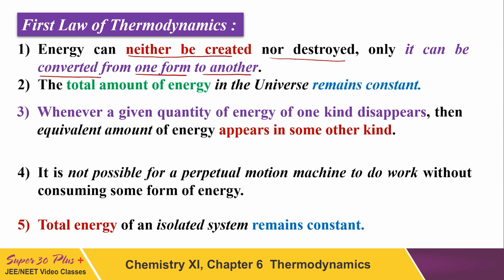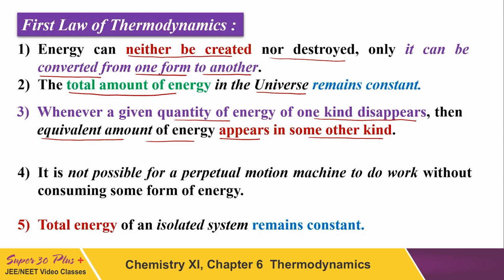So if energy cannot be created or destroyed, the total amount of energy in the entire universe is constant. Whenever a given quantity of energy of one kind disappears, the equivalent amount of energy appears in some other kind.